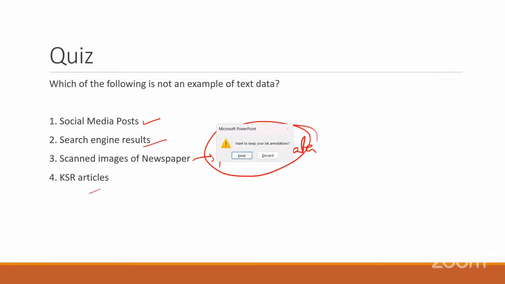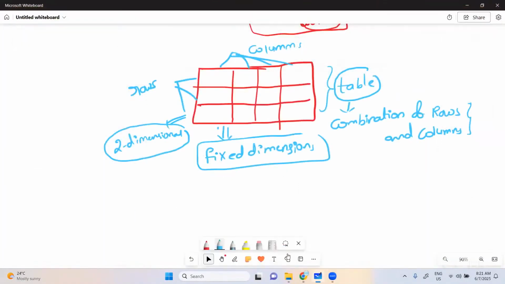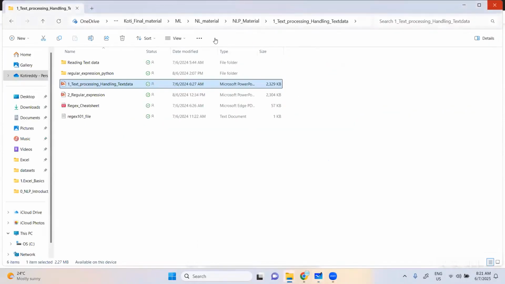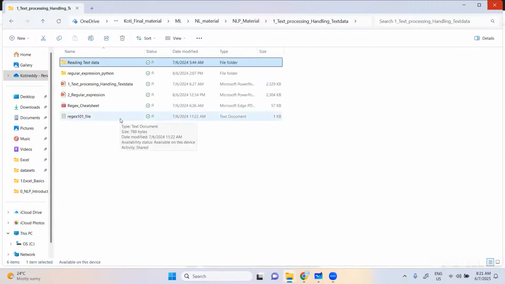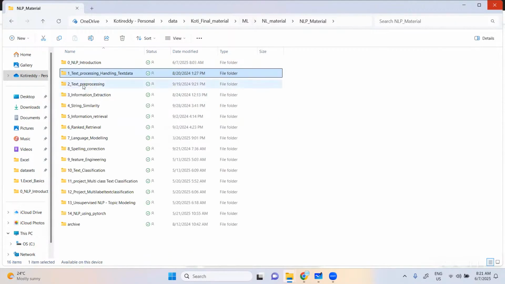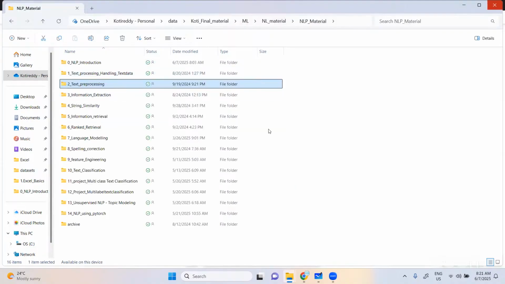Okay, that is all about the NLP introduction, an overview of NLP. We covered that. From tomorrow, practically we'll discuss everything. We will talk about regular expressions, how to read the data, and we start with regular expressions first, and then we will go to text pre-processing. Tomorrow we will complete regular expressions and text processing. Okay, thank you. Tomorrow also we have class at 7 o'clock.